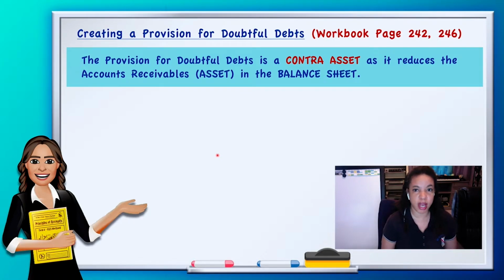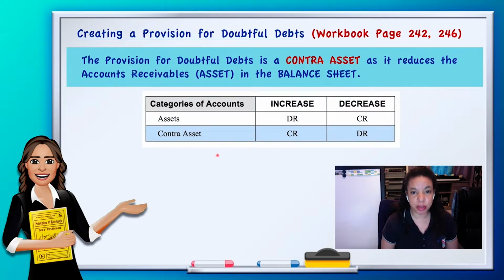This is also a contra asset along with provision for depreciation. As we would have seen before, a contra asset, since it decreases an asset, will be a credit account, meaning every time your provision increases, it will go on the credit side of the account when we do the accounts, and whenever it decreases, it will go on the opposite side. Unlike provision for depreciation, which only increases, so you would always put the information on the credit side.